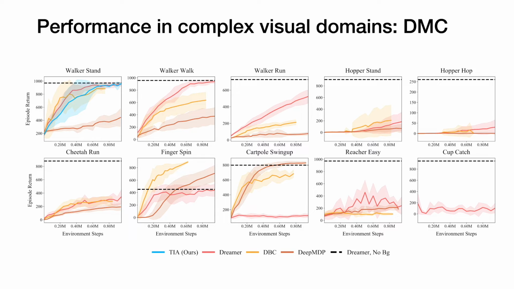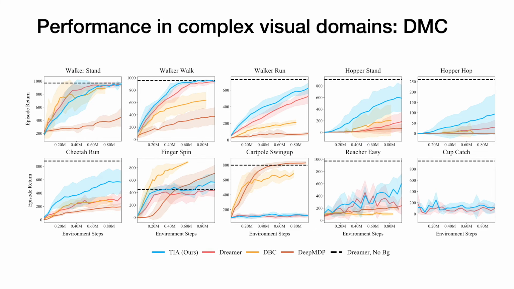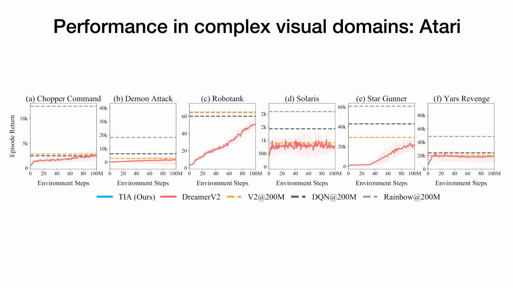Our method outperforms baseline methods in most DeepMind control suite tasks, including the strong bisimulation-based model-free baseline DBC. Atari games naturally contain visually distracting features. Our method also improves Dreamer's performance in several Atari games. In Demon Attack and Yars' Revenge, our method outperforms strong model-free baselines like DQN and Rainbow trained for 200 million steps, when our method is only trained for 100 million steps.